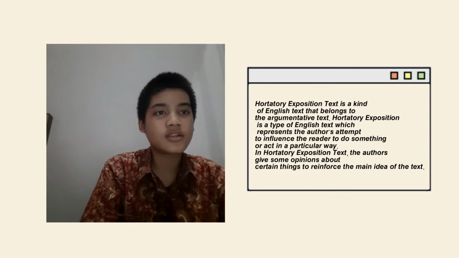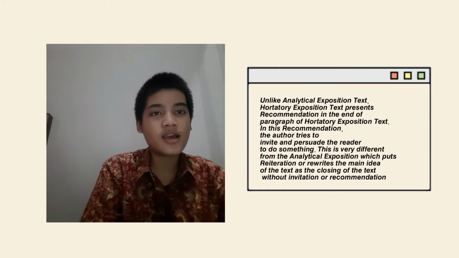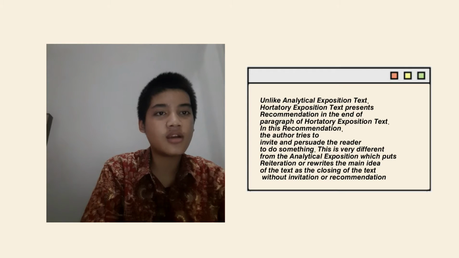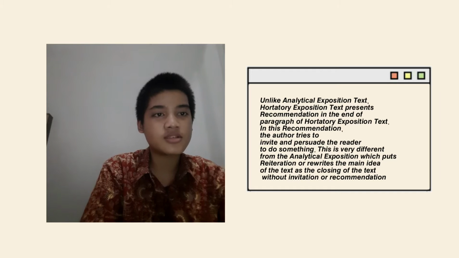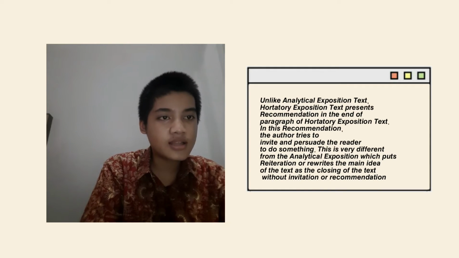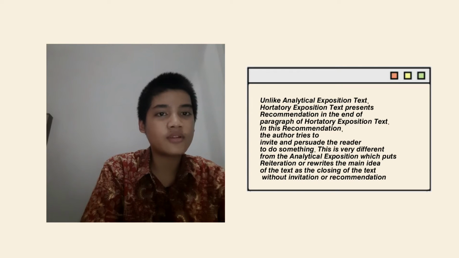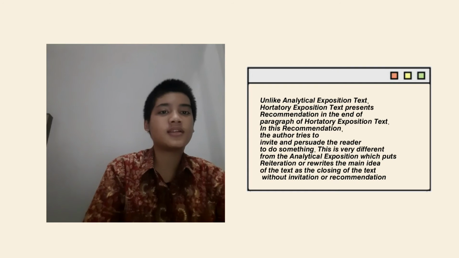In hortatory exposition text, the author gives some opinion about certain things to reinforce the main idea of the text. Unlike analytical exposition text, hortatory exposition text presents a recommendation at the end of the text. In this recommendation, the author tries to invite and persuade the reader to do something. This is very different from the analytical exposition, which puts a reiteration or rewrites the main idea of the text as the closing of the text without invitation or recommendation.